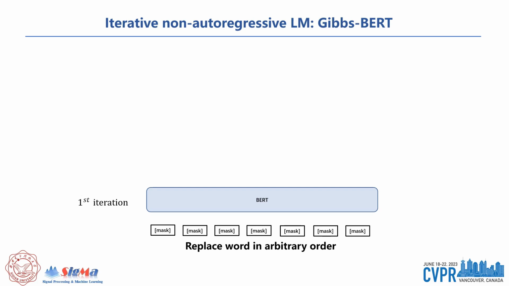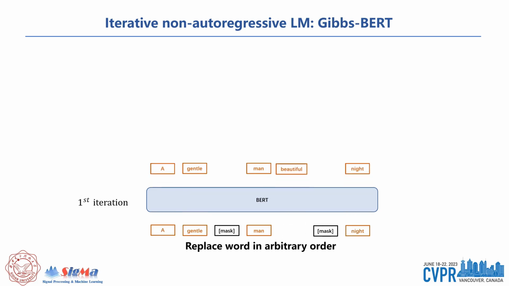Gibbs sampling is a Markov chain Monte Carlo algorithm, which aims to collect samples from the sentence distribution by sampling each word iteratively from its conditional probability. At the same time, the conditional word probability is modeled by BERT in the pre-training stage. By combining Gibbs sampling and BERT, Gibbs-BERT can generate a sentence from a full mask sequence in an iterative way.